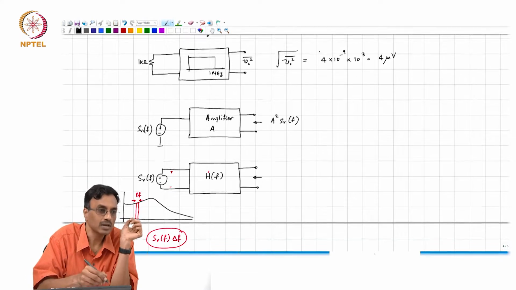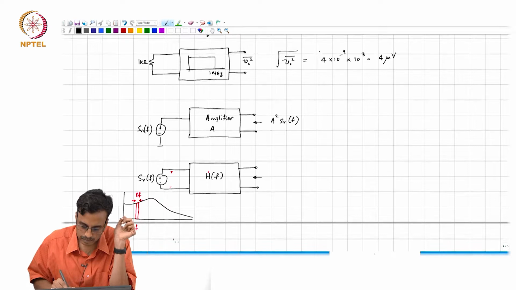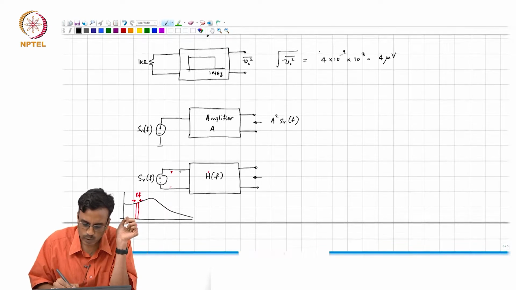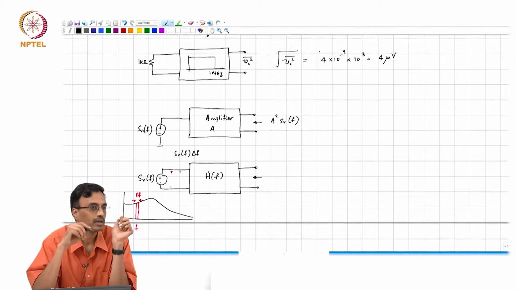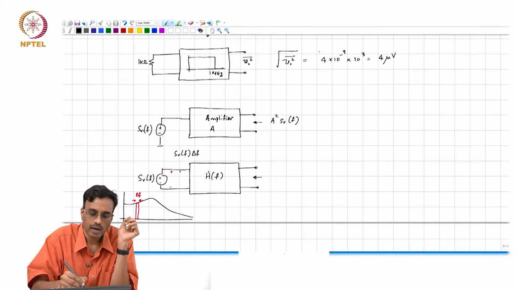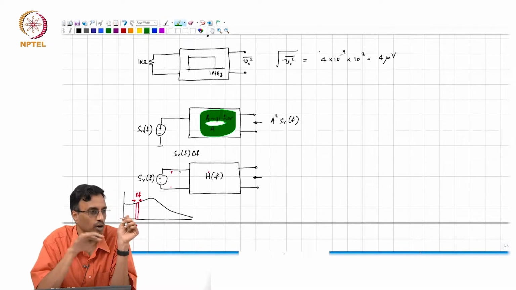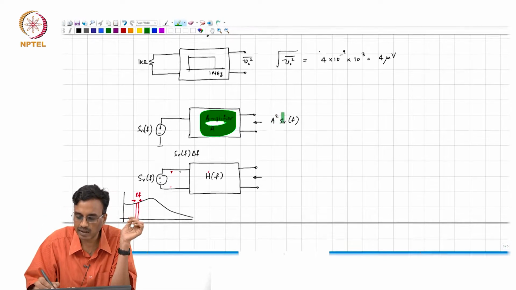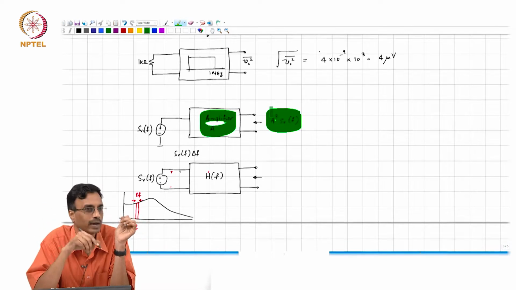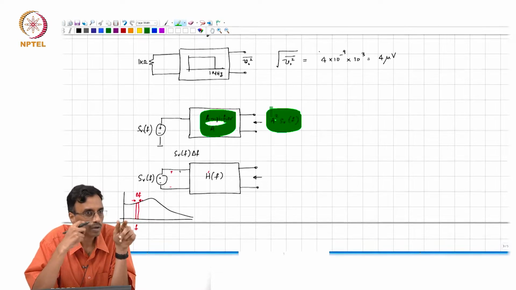Do you understand the question? At a frequency f, the mean square noise here will be SV of f times delta f. And earlier, when we had an amplifier whose gain did not change with frequency, all of you immediately said that the spectral density at the output is A square times SV of f. Now, what do we need to do?